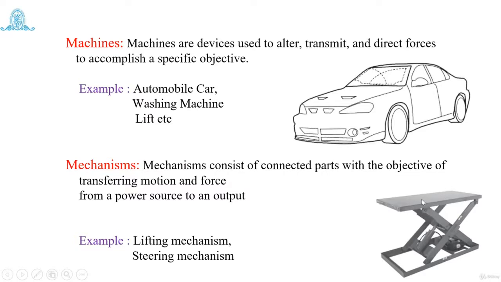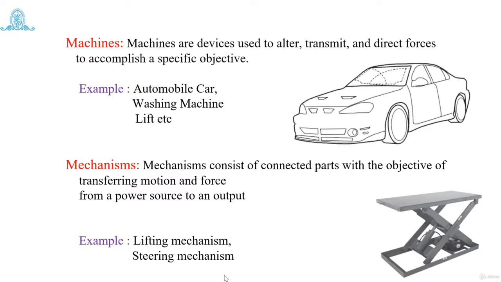You can raise or lower this flat surface of the table with the help of this mechanism. Similarly, a steering mechanism. When you speak about a mechanism, motion and forces are transferred from a power source to an output.